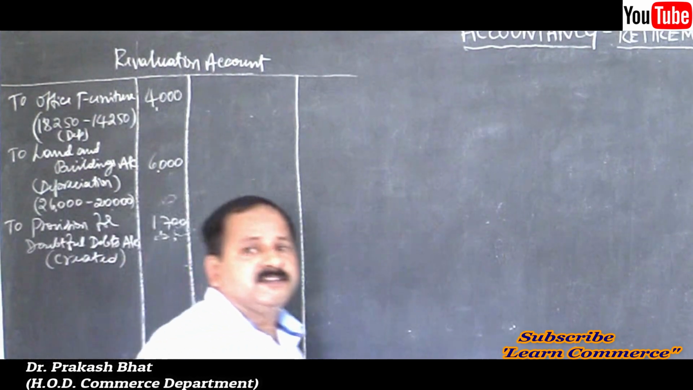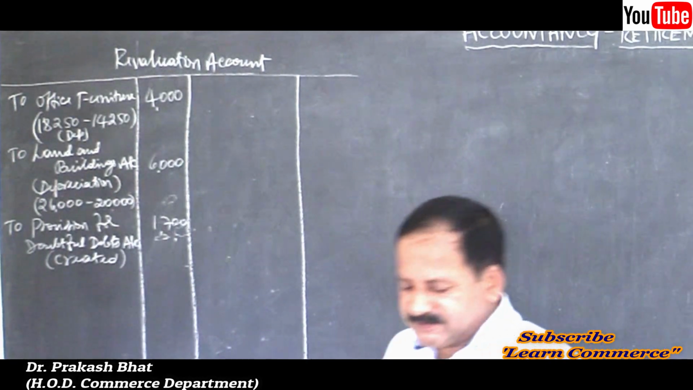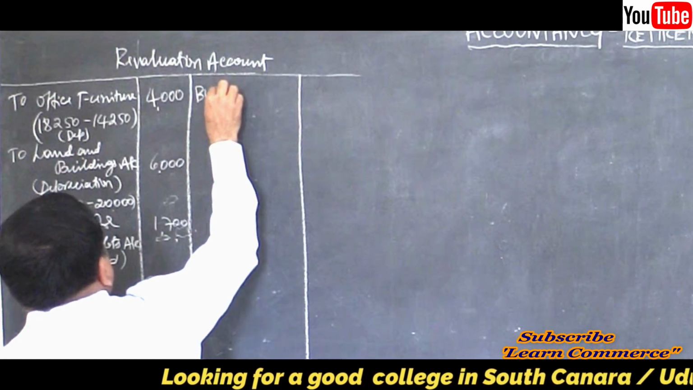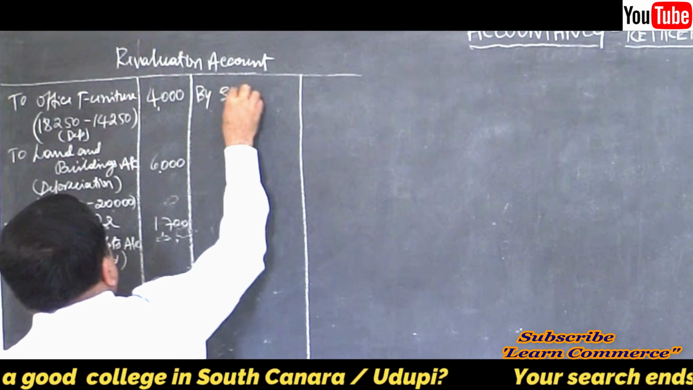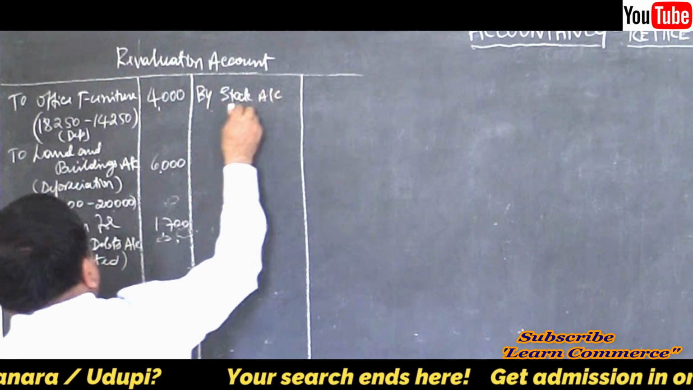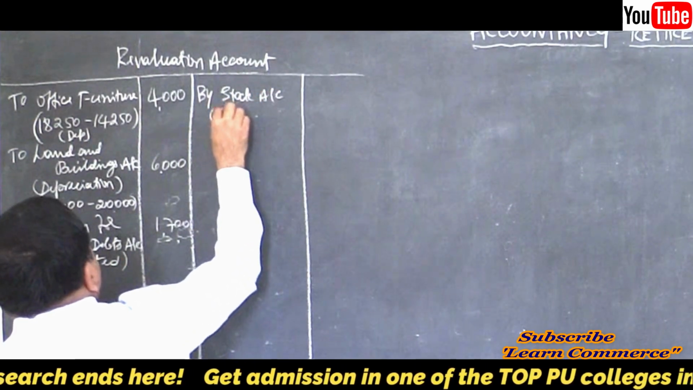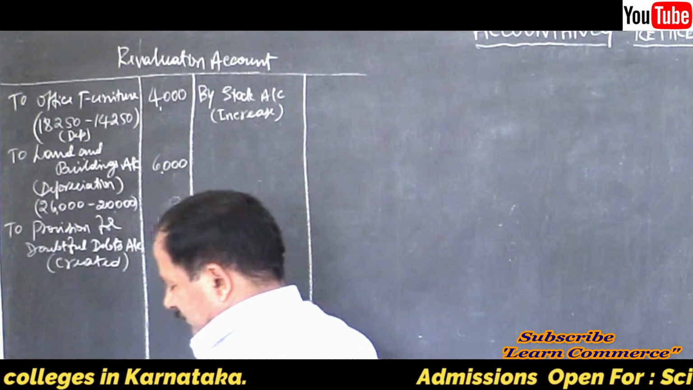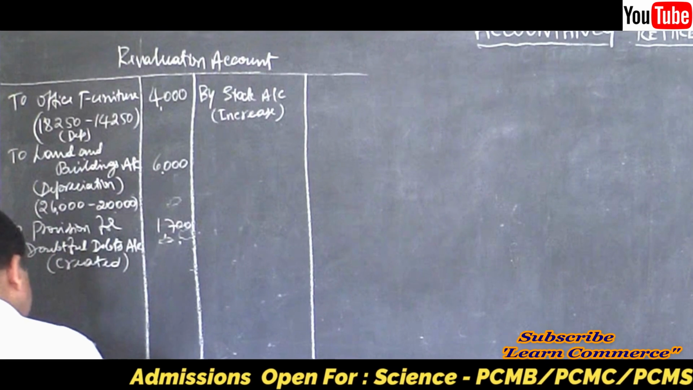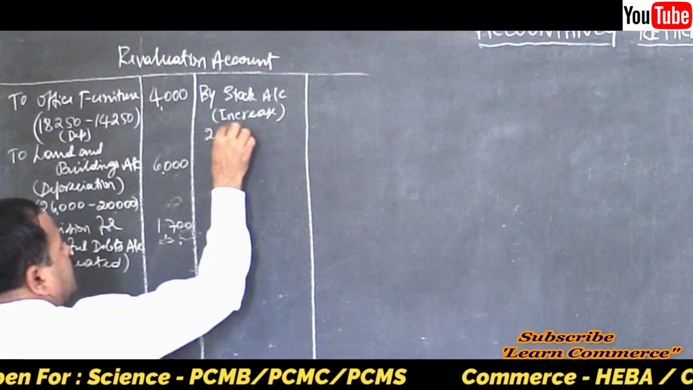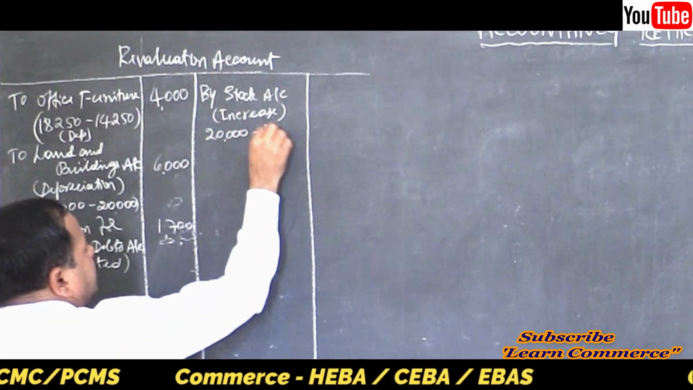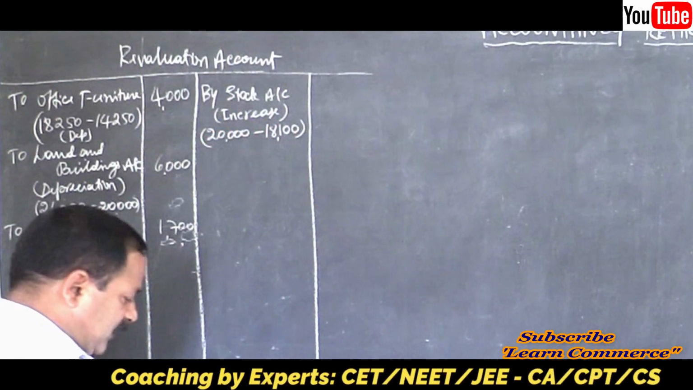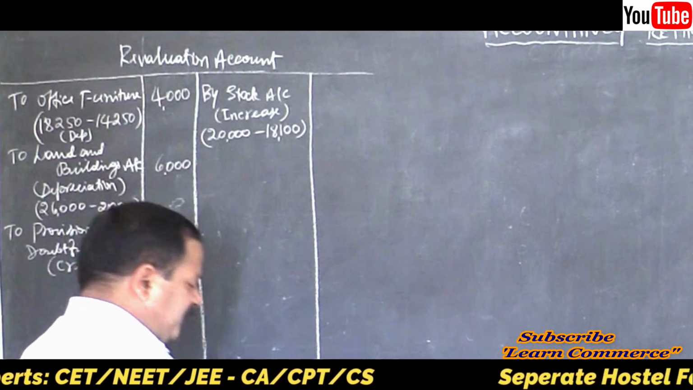Move on to the credit side. There is stock. We cannot say appreciation. There is an increase in stock account. It is a current asset. Stock account, decrease or increase, right? So write the amount 20,000 minus 18,100. 18,100 was the old value, 20,000 is the new value. So there is an increase of 1,900.